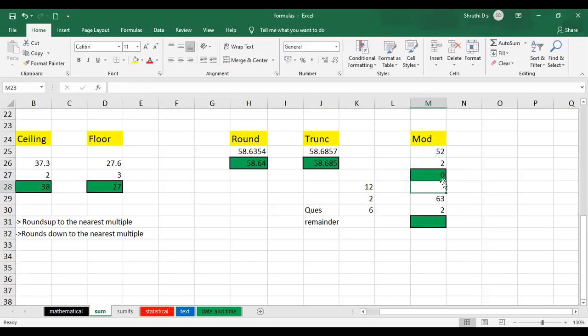It is showing me 0 because 52 is completely divisible by 2. That is why it is giving you this number. Suppose I give some other number as 53, what will be the remainder for this? If I give 53 divided by 2.